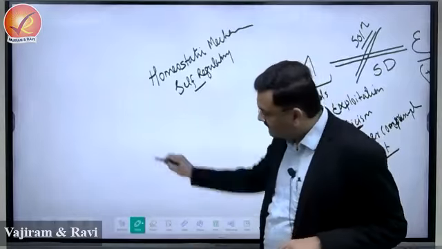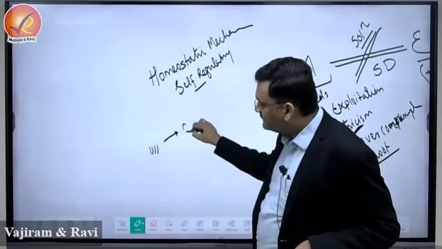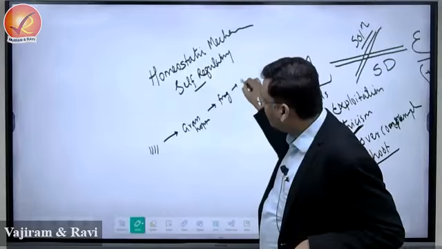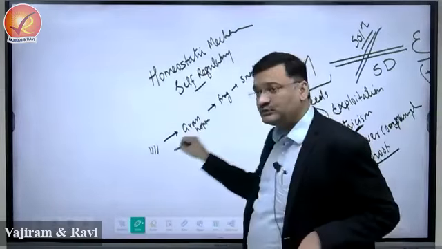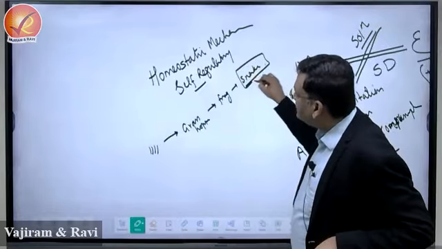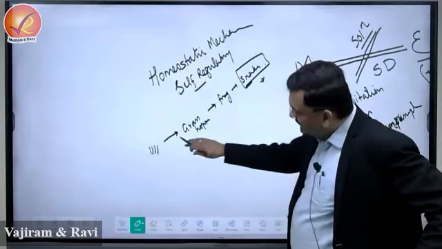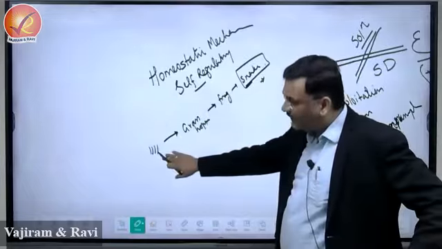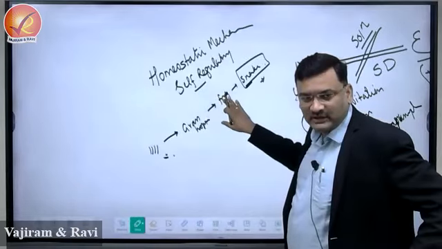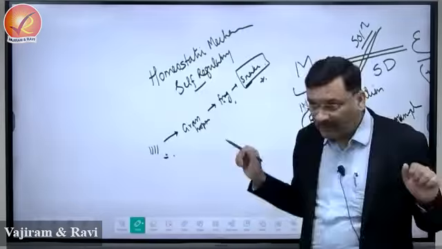Self-regulatory mechanism क्या है? For example, you have a grass, right? Then there is a grasshopper, then there is a frog, and then there is snake. ये क्या चल रहा है? Food chain, right? This is a food chain. Now what is happening? If the population of these snakes is rapidly multiplying, ठीक? Now initially it is in balanced condition. The amount of grass is sufficient for grasshopper, the number of grasshoppers are sufficient for frogs, and number of frogs are sufficient for snake. ये condition of balance है, right? This is a condition of balance.